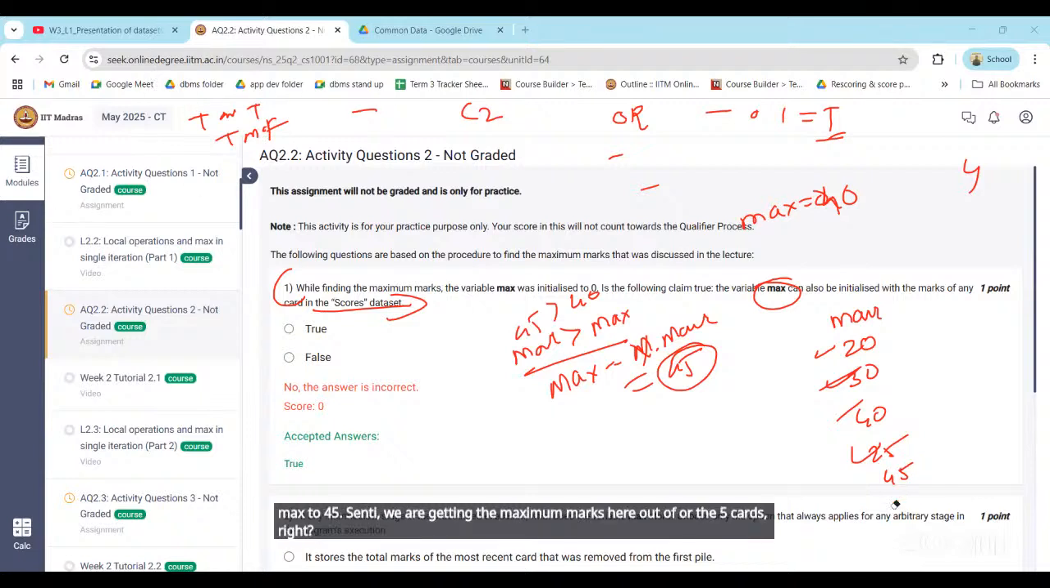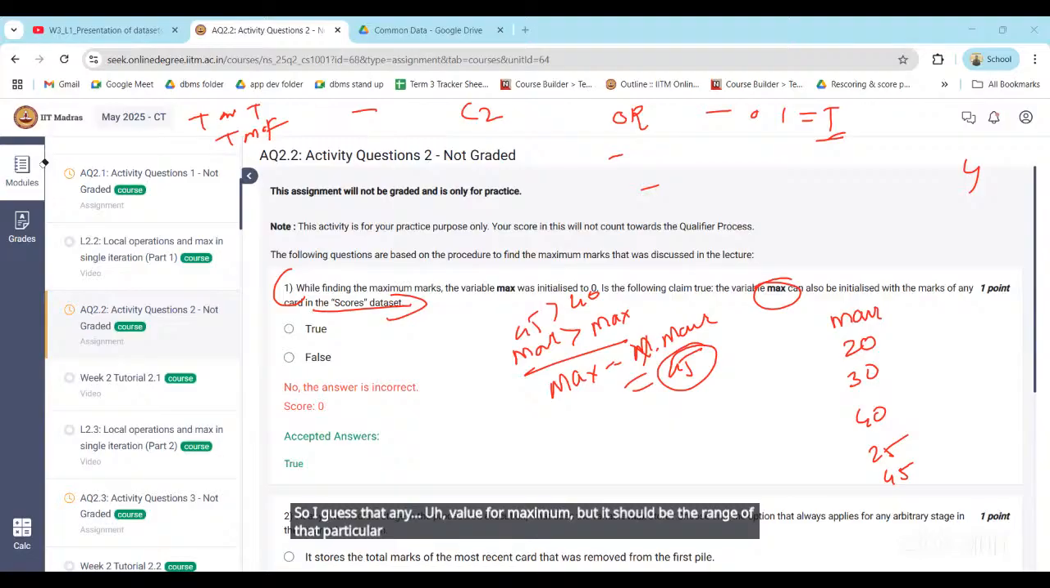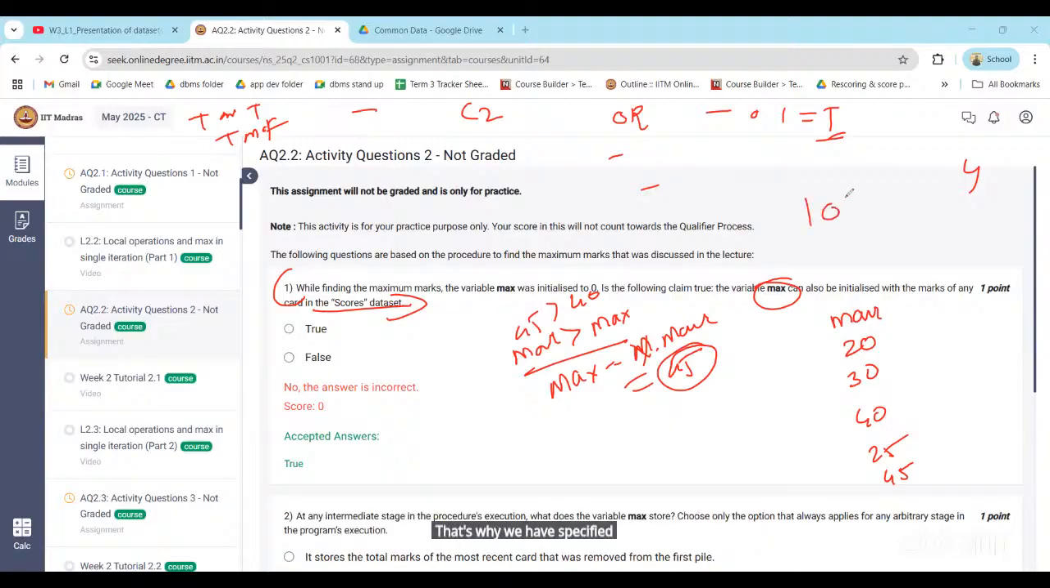So I can set any value for maximum, but it should be in the range of that particular data set. That's why we have specified it. We cannot say 101, right? This is not a correct one.